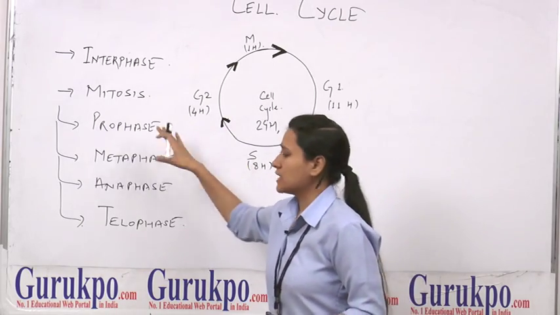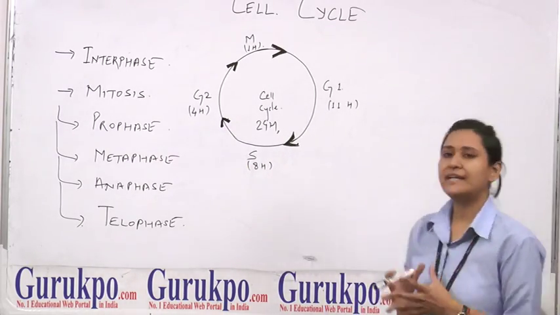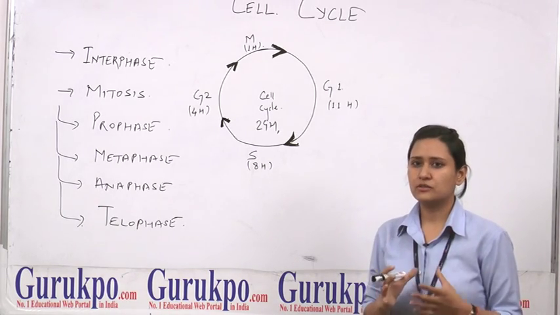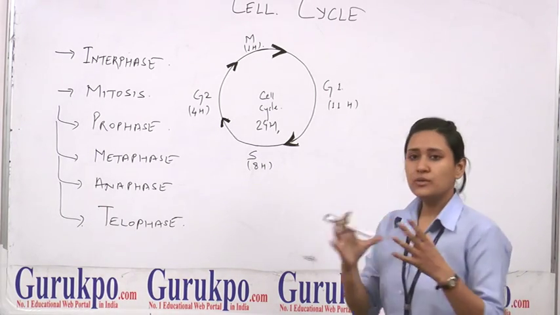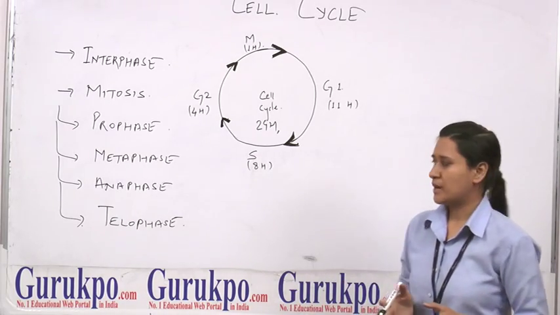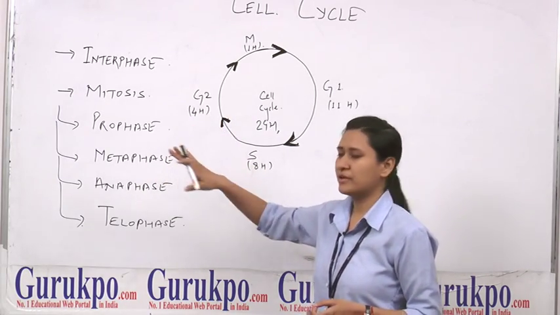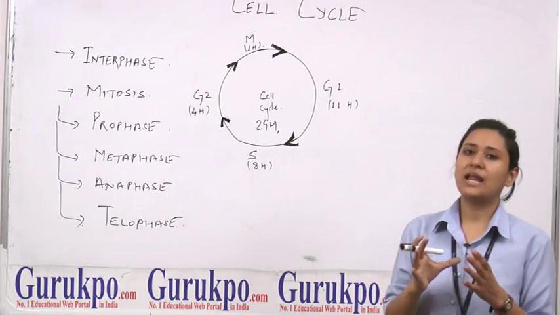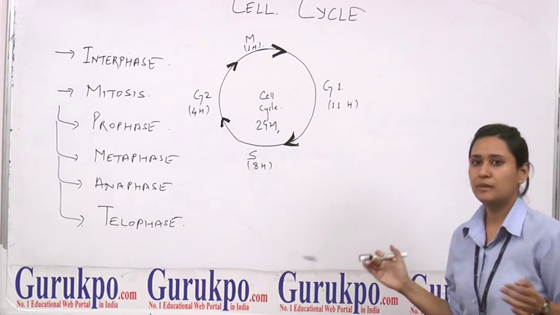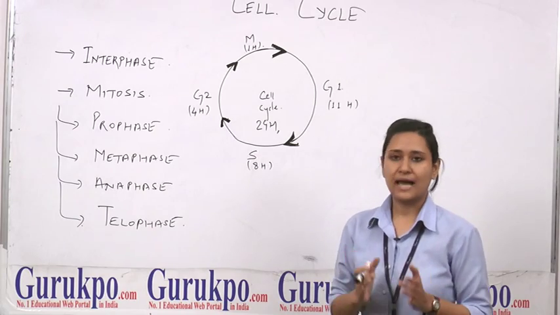Number 1, prophase. In this stage, what happens? The chromosomes condense to form very compact chromosomal material. The nuclear membrane disintegrates, and the ER and the Golgi all disappear. Then we enter the next stage, metaphase, in which the chromosomes align themselves in the equatorial plane and attach to the spindle through their kinetochores.